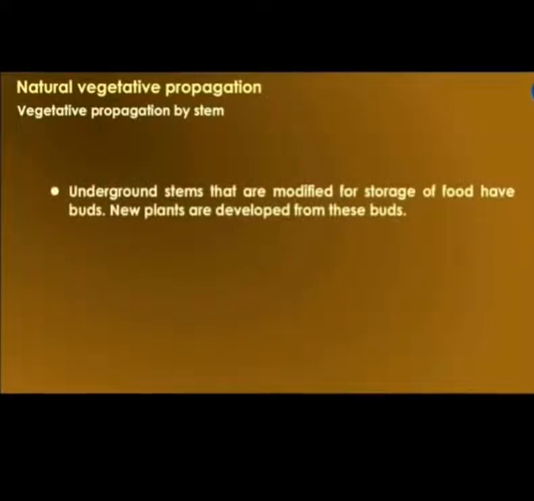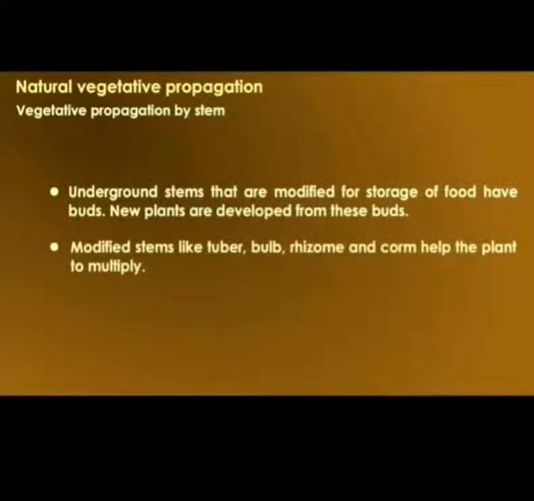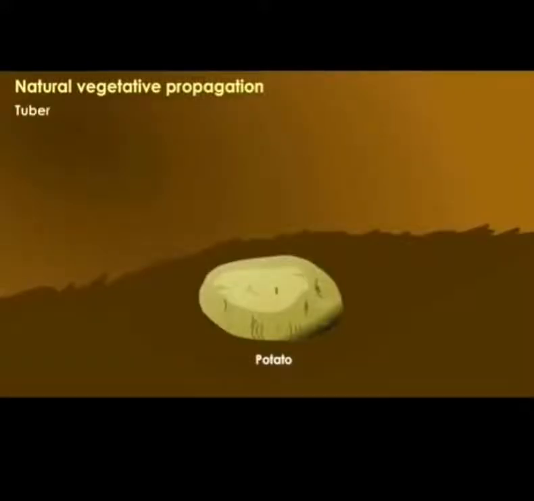Vegetative propagation by stem. Underground stems that are modified for storage of food have buds. New plants are developed from these buds. Modified stems like tuber, bulb, rhizome, and corm help the plant to multiply.